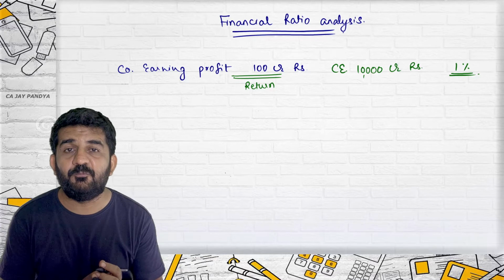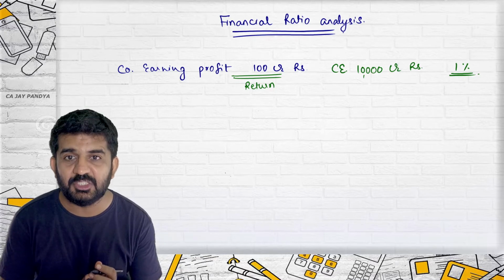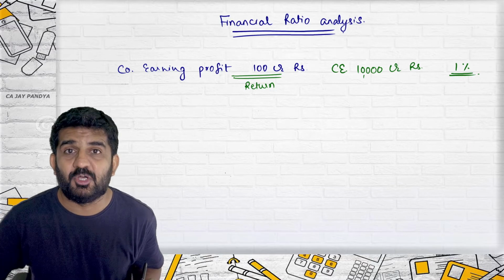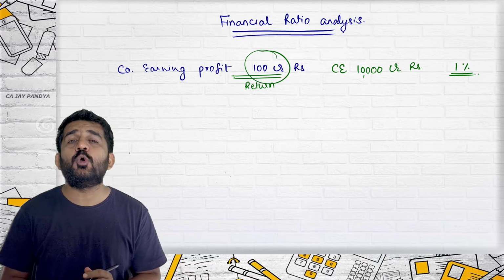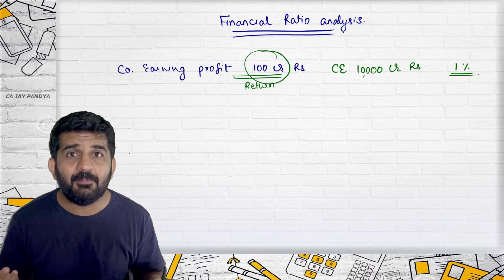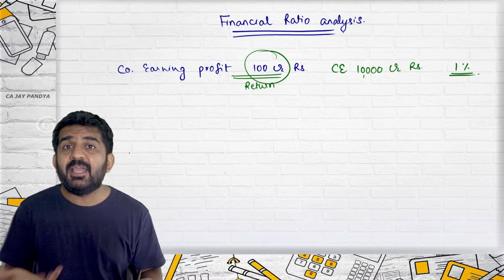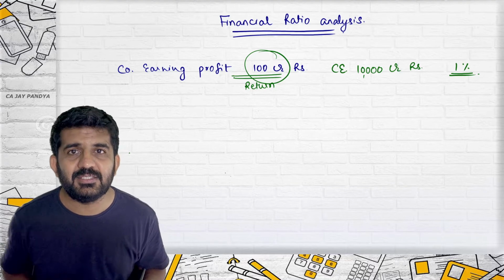And even a fixed deposit gives you a return of 4, 5, 6%. So it is bad compared to even a fixed deposit. So alone, in isolation, 100 crore rupees looks good. It is a big amount of money. For a person who is earning 1 lakh, 2 lakh rupees, it is a big amount of money. But it is not good in this case.